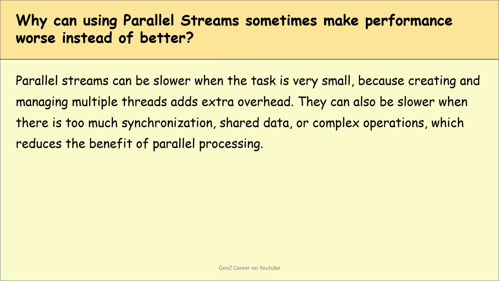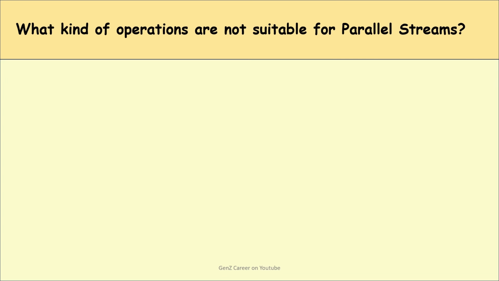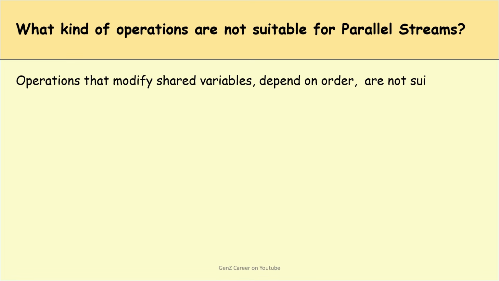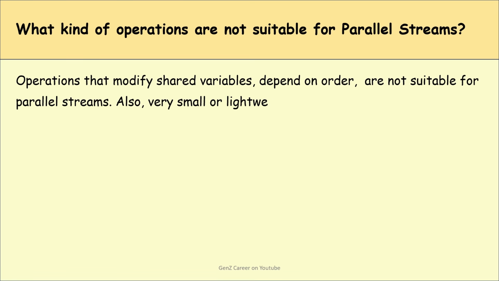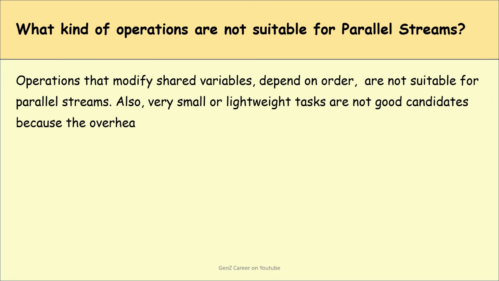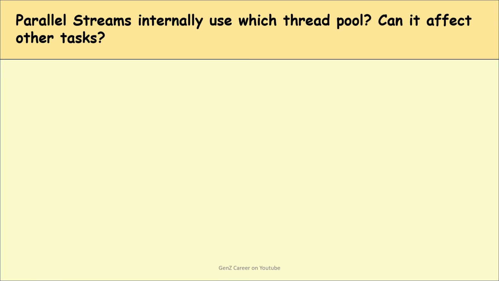Guys, next question is what kind of operations are not suitable for parallel stream? So operations that modify shared variables or depend on order are not suitable for parallel streams. Are you getting my point? And also, guys, very small or lightweight tasks are not good candidates because the overhead of parallelism can reduce the performance.